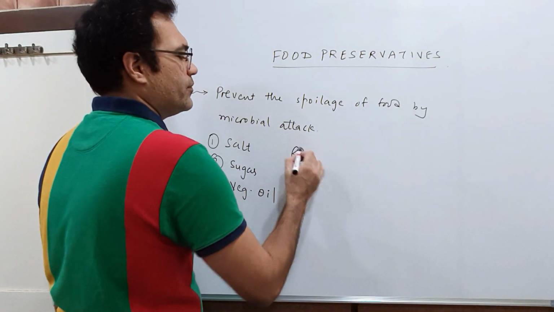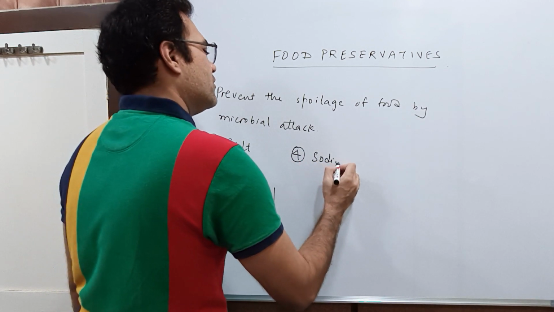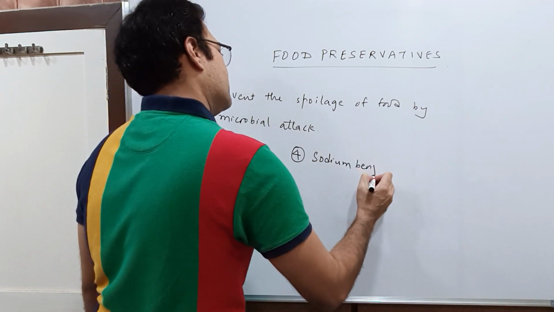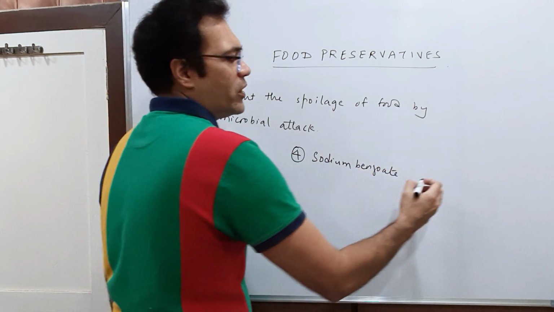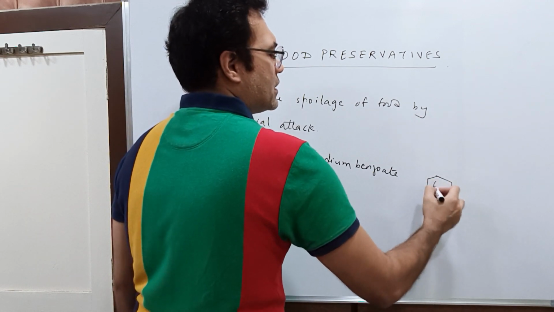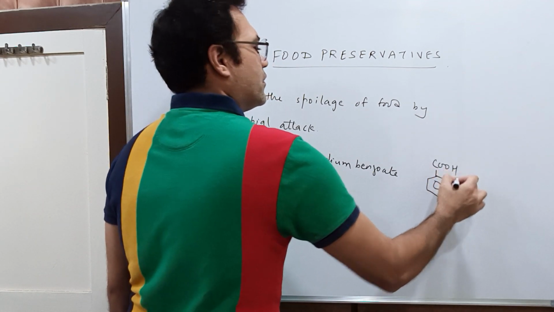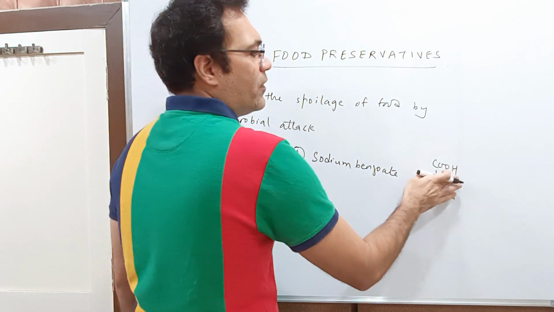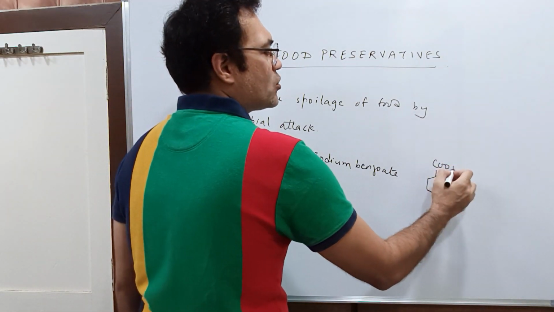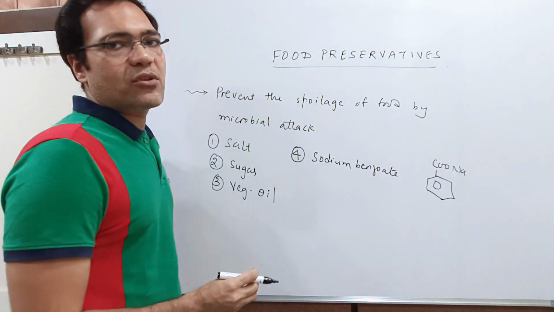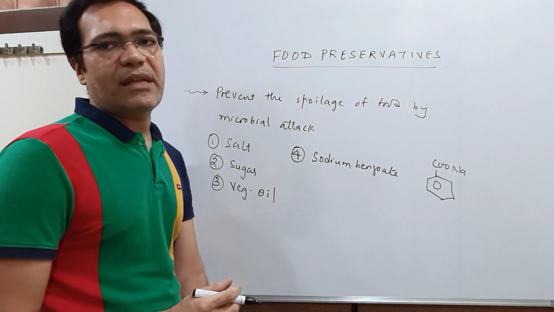Then the 4th is sodium benzoate. See students, this is benzoic acid. If you replace this H by sodium, it becomes the sodium salt of benzoic acid known as sodium benzoate.